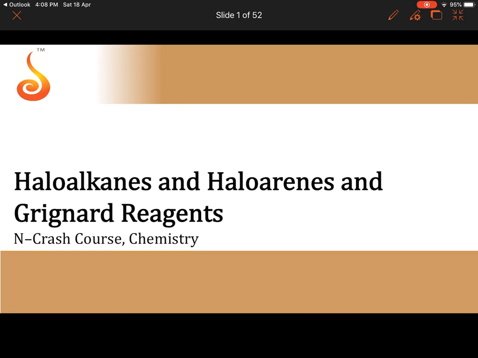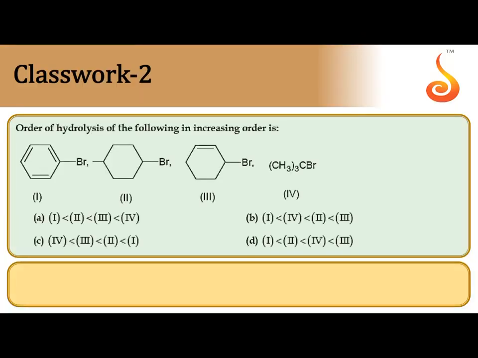Now I am going to explain some important MCQs from haloalkanes, haloarenes, Grignard's reagents, alcohols, phenols and ethers. Order of hydrolysis in the increasing order. 4 molecules are given. Hydrolysis depends on the stability of carbocation. So during the hydrolysis, halide ion is removed, then carbocation is formed. Formation of carbocation can decide the rate of entire hydrolysis. That's why which one can give stable carbocation, its rate of hydrolysis is maximum.